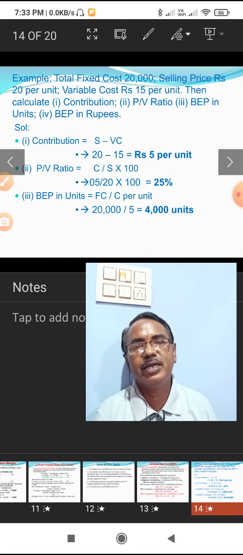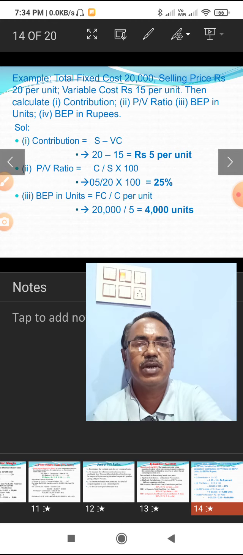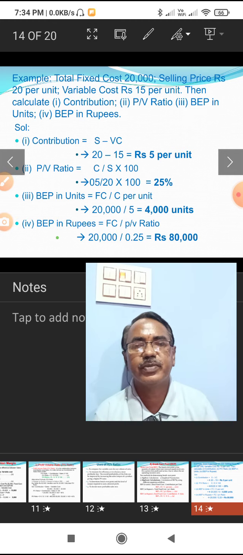At production and sales of 4,000 units, the organization will get no profit, no loss. That is, the total revenue is equal to total cost.